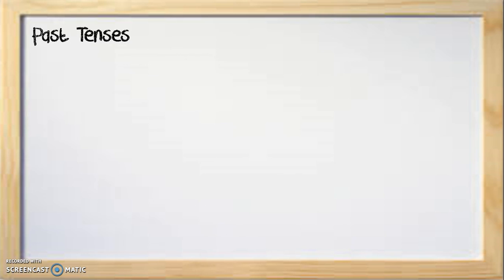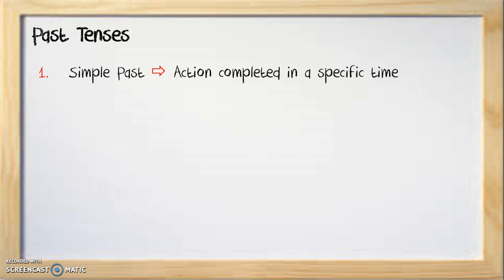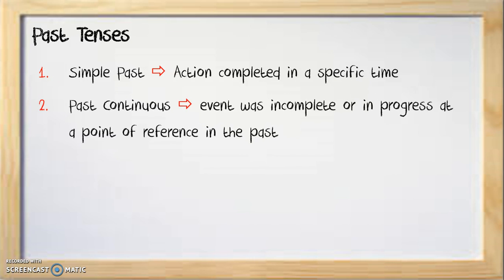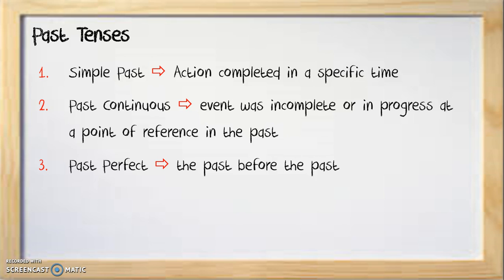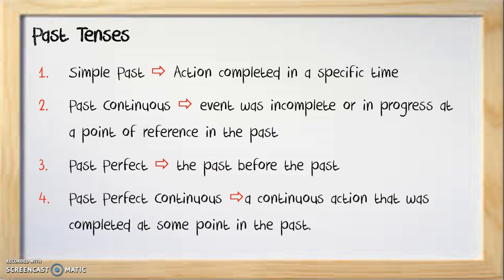So let's remember what each past tense is about. Our simple past expresses an action completed in a specific time, a definite time. The past continuous expresses that an event was incomplete or in progress at a point of reference in the past. The past perfect tense is the past before the past. And the past perfect continuous is a continuous action that was completed at some point in the past.